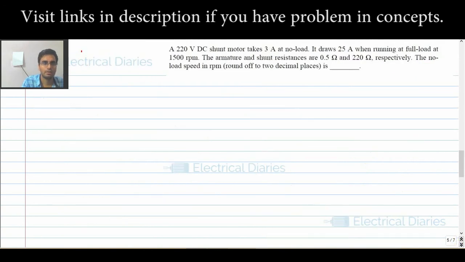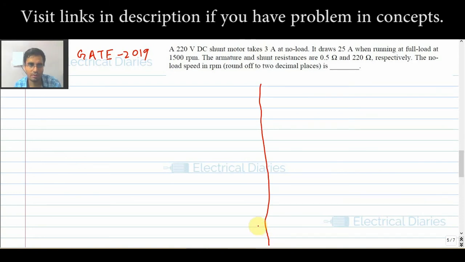Okay, again GATE 2019. A 220 volt DC shunt motor takes 3 ampere at no load, draws 25 ampere when running at full load. See, DC motor questions are the easiest questions if they are not too conceptual. Numericals are usually based on these two formulas only. E is equal to K phi N, and torque is equal to K phi I. Almost all numericals you can solve if you know these two equations.